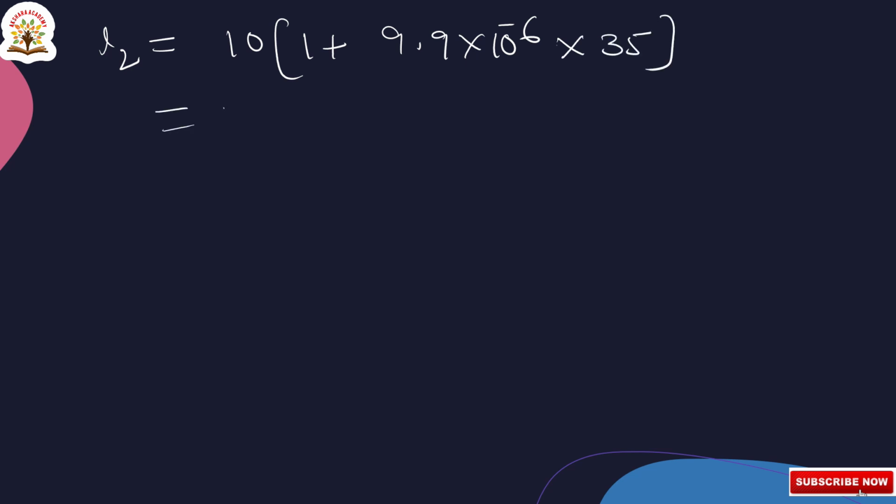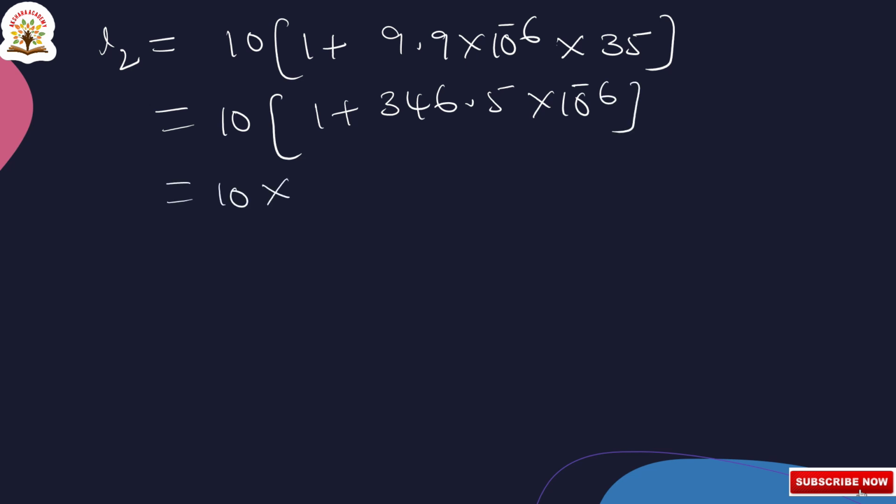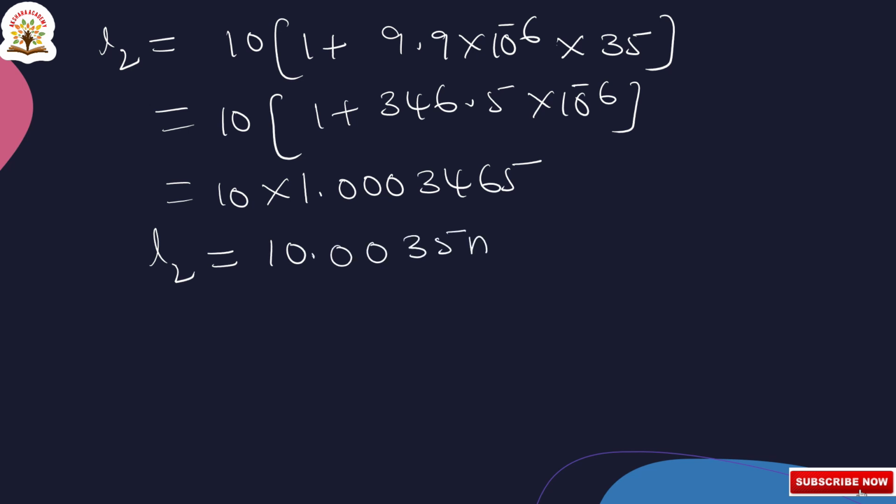So that is equal to 10 of 1 plus 9.9 into 35, we get 346.5 into 10 to the power of minus 6. So that is equal to 10 into 1.000346. So L2, finally we are getting, 10.0035 meters. This is the final answer.